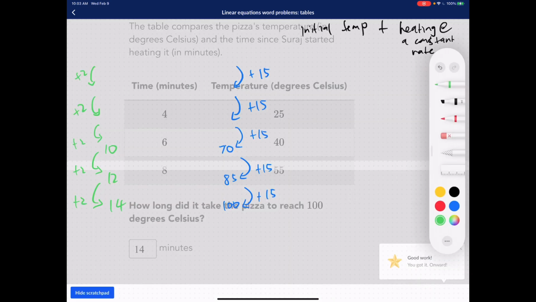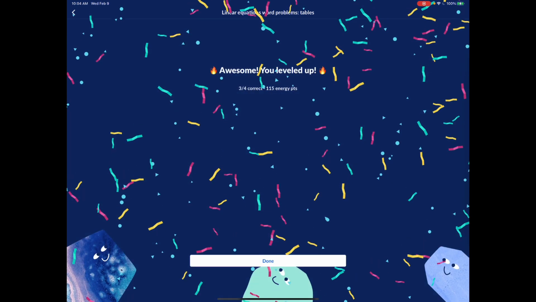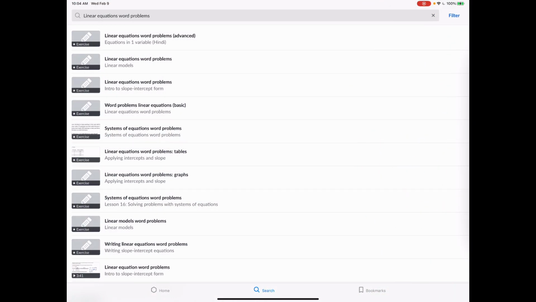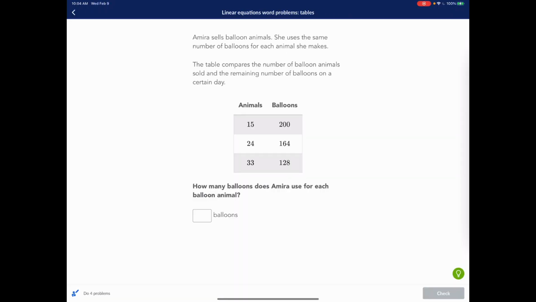Voila. As you can see, we just keep extending the table to 100 degrees Celsius, and therefore we can find how long it took them to get to 100, and it took them 14 minutes. All right, let's go to the next one. Let's just do one more, and then I think we'll be good.